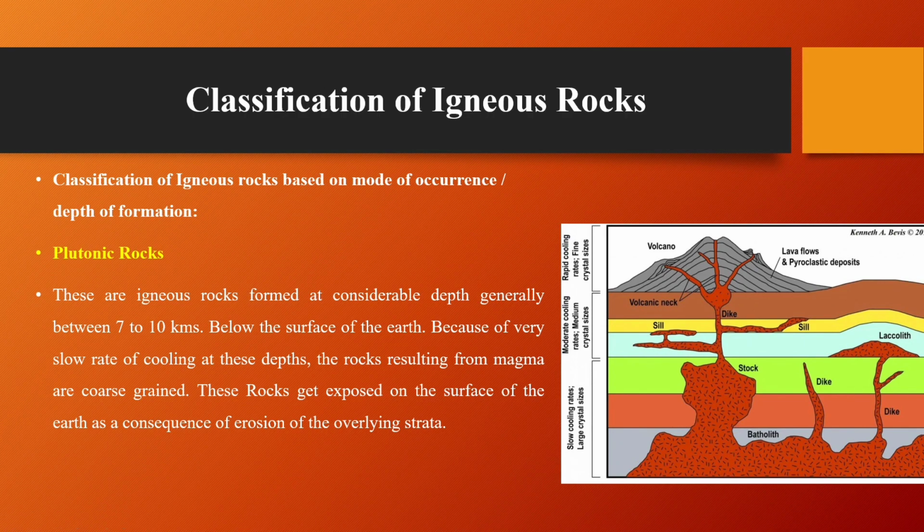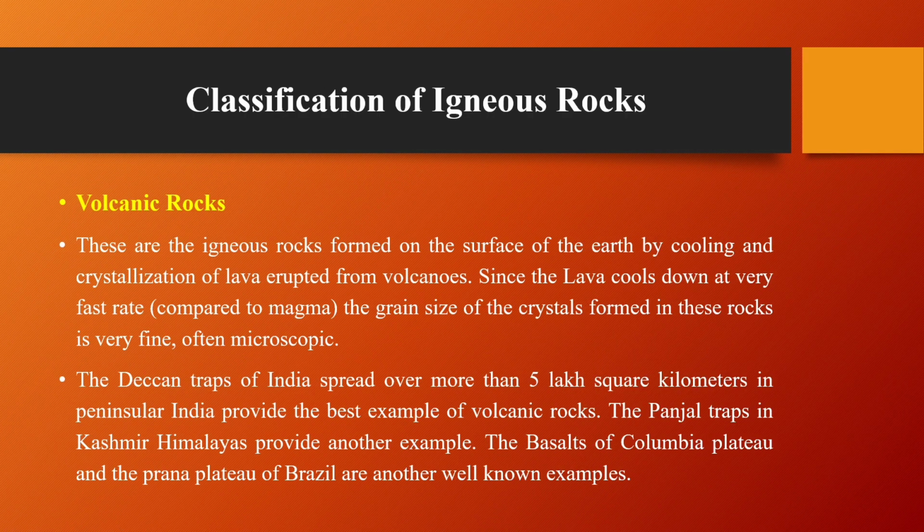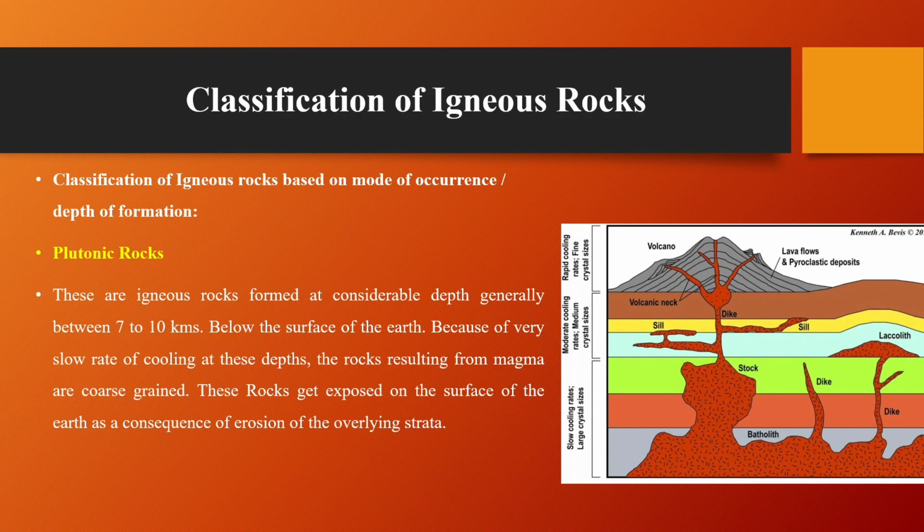The classification of igneous rocks. The classification of igneous rocks is based on the mode of occurrence and depth of formation. So on the basis of their depth of formation, there are three types of igneous rocks. First one is plutonic rocks, second one is volcanic, and third one is hypabyssal rocks. So first we will see the plutonic rocks.